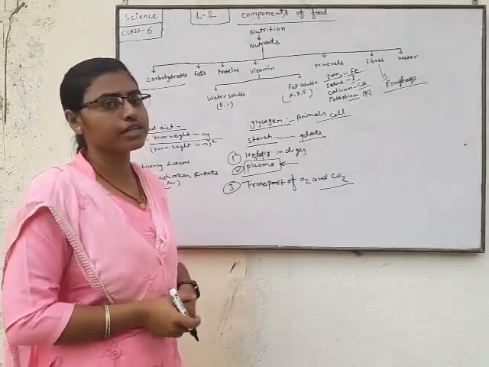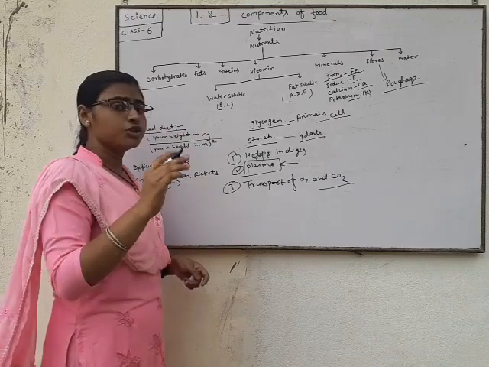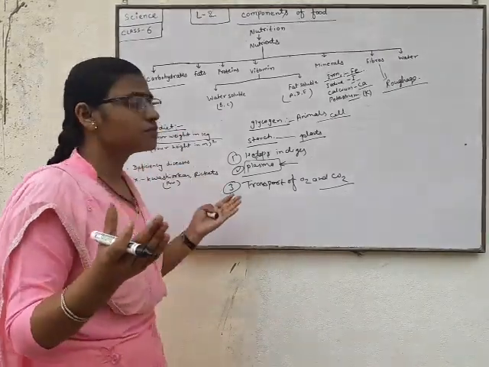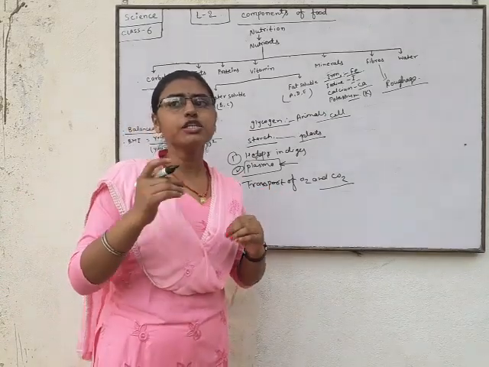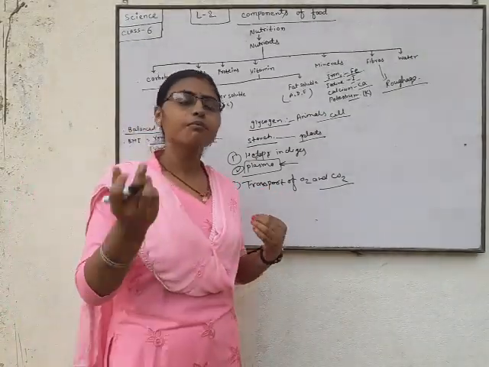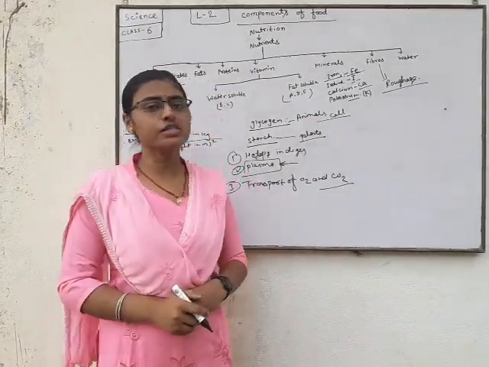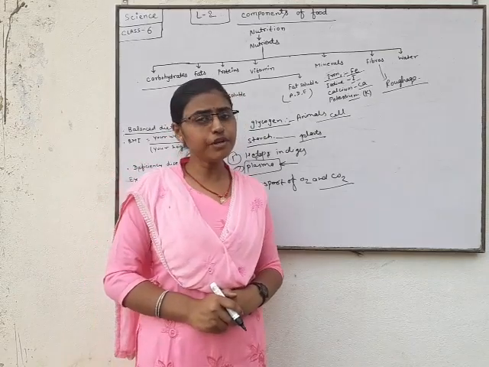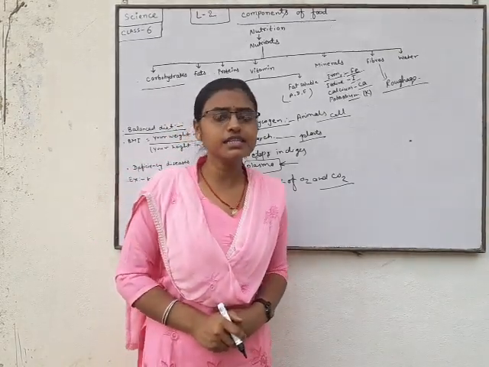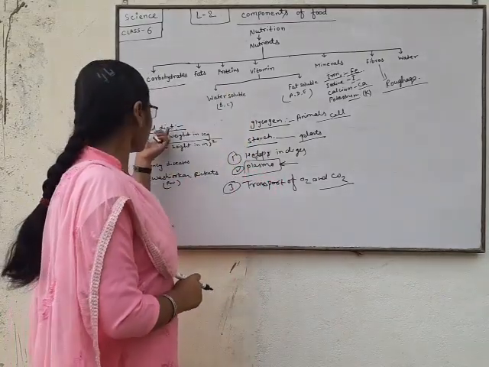The balanced diet depends on your age. According to our age, we need a balanced diet. If we eat too much, we suffer from a disease called obesity, and if we eat too little, we suffer from deficiency diseases.